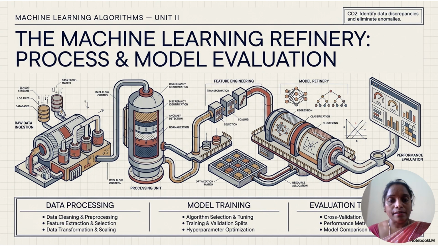Data processing mainly involves data cleaning and pre-processing, feature extraction and selection, and data transformation as well as scaling. So these are useful while doing the data processing. Once the data is available, then the model will be trained by using this data. So the model training includes algorithm selection, tuning the hyperparameters, training and validation splits, and also hyperparameter optimization. Whereas evaluation is done on the test data. So here we use cross validation, performance metrics, and model comparison.